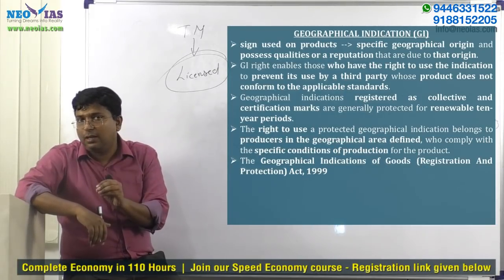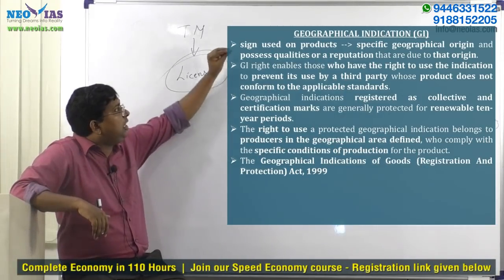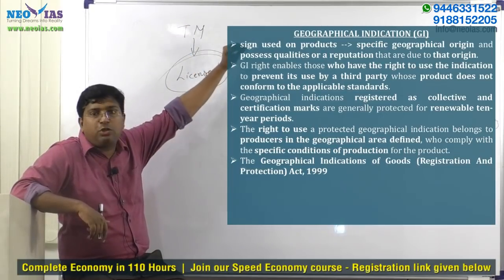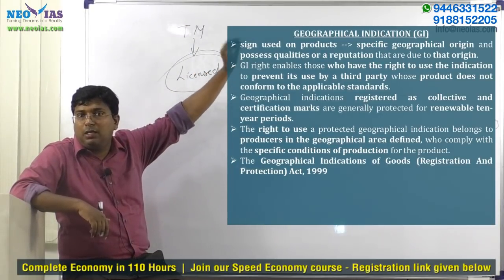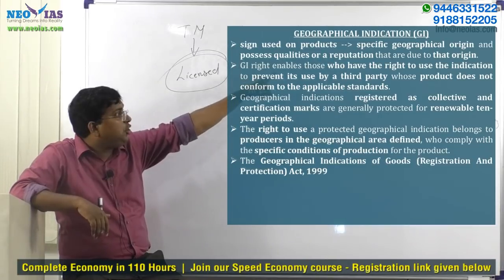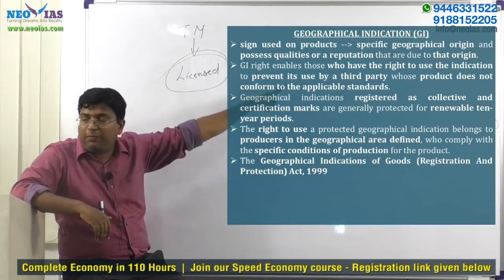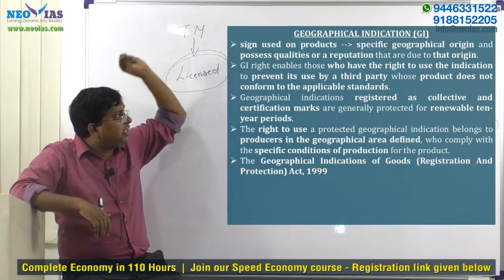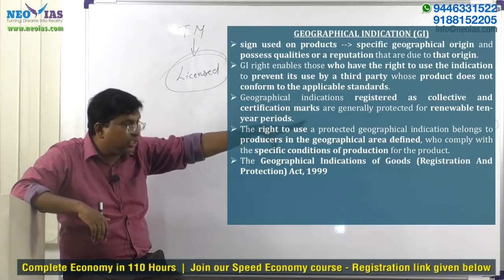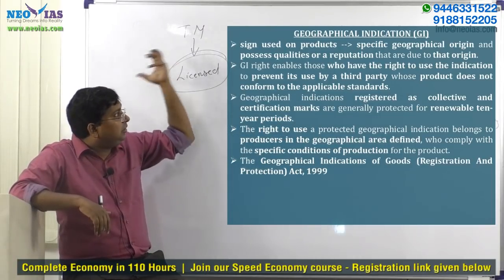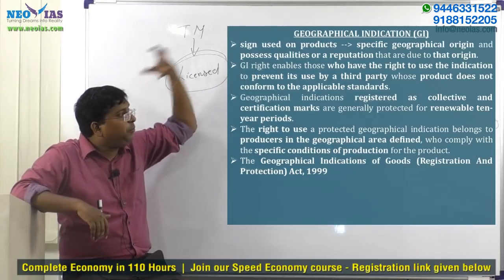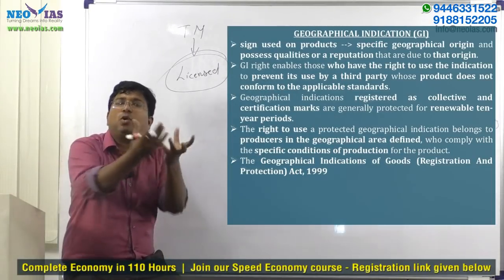So GI, geographical indication, is a sign used on products. What type of products? Products which have originated from a specific geographical region. Why? Because their quality and reputation is due to that geographical origin.